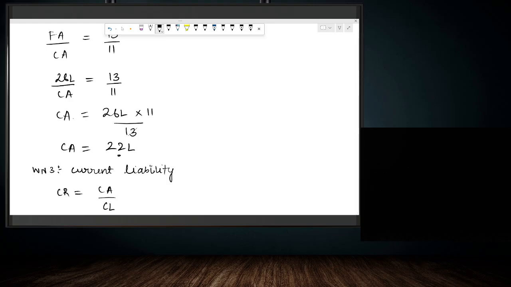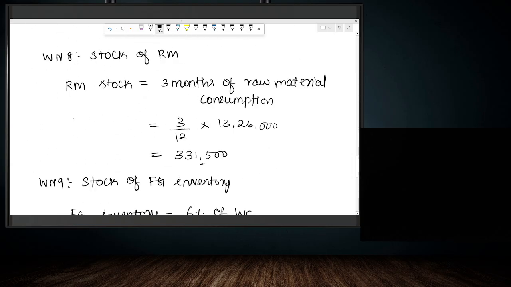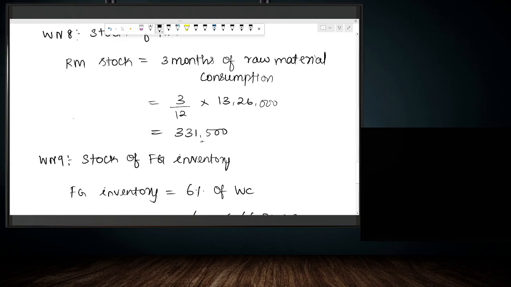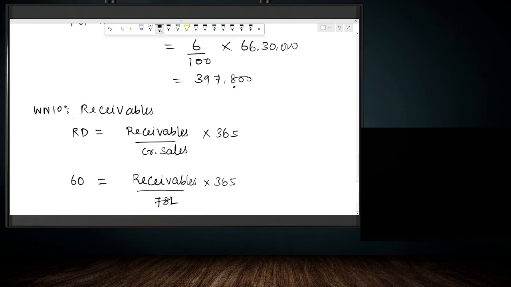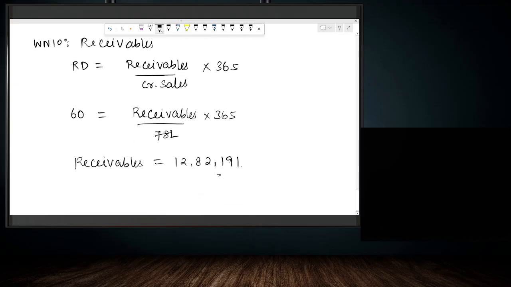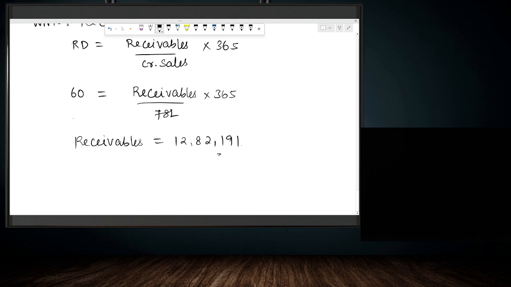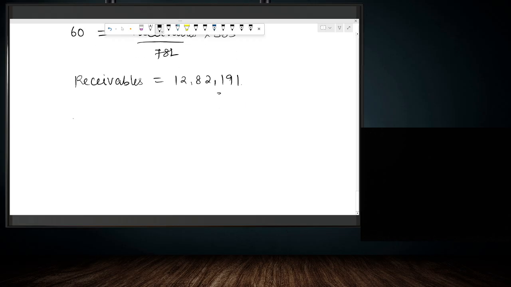We have finished goods inventory and raw materials inventory. We calculated them in working note number 8 and 9. We calculated receivables in working note number 10. So when we remove the amount of inventory and receivables from the total current asset, we get the cash balance, right? So working note number 11, we will calculate the amount of cash balance.